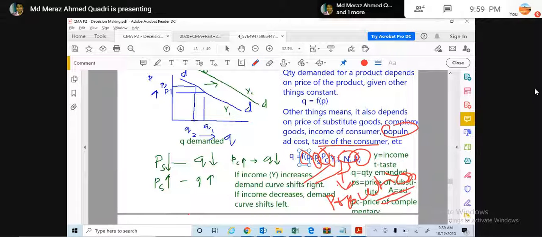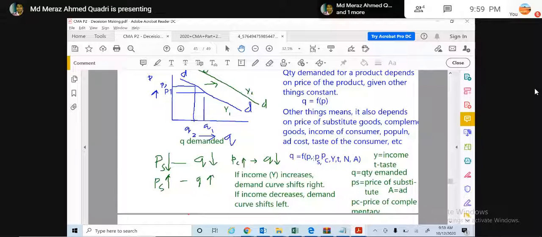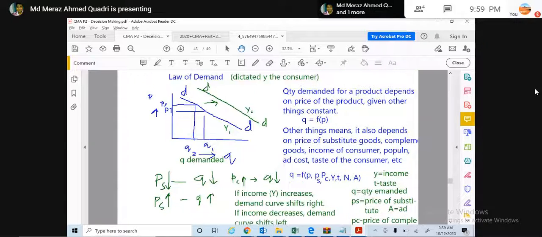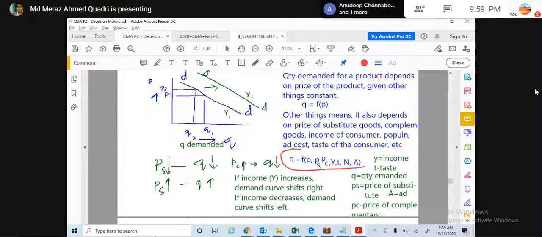So in an essay they can ask you what the factors are that influence demand. If you are able to write these functions, you will be able to explain them. In the demand function, demand is not influenced just by its own price. There are other factors that also work together, so that demand can be derived.